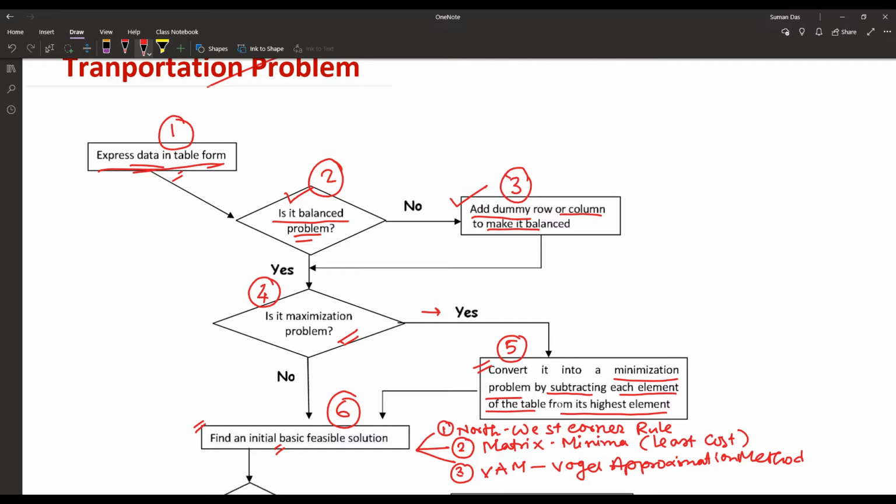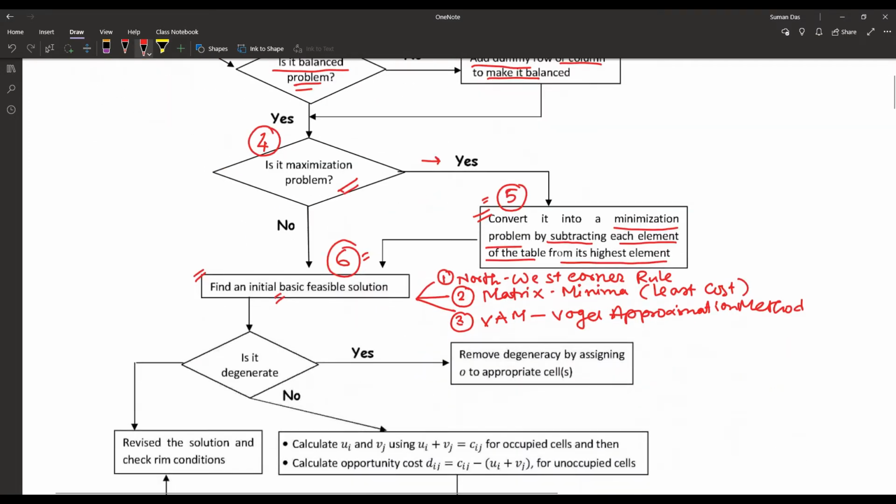When it is not a maximization problem, at step 6 the initial basic feasible solution has to be obtained. So we are proceeding to step 5 and step 6 of the flowchart using that particular example.